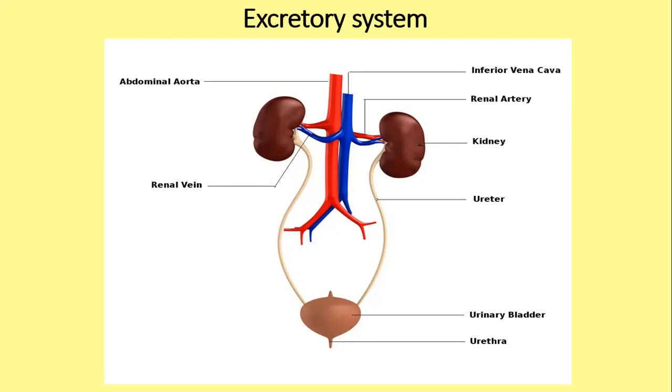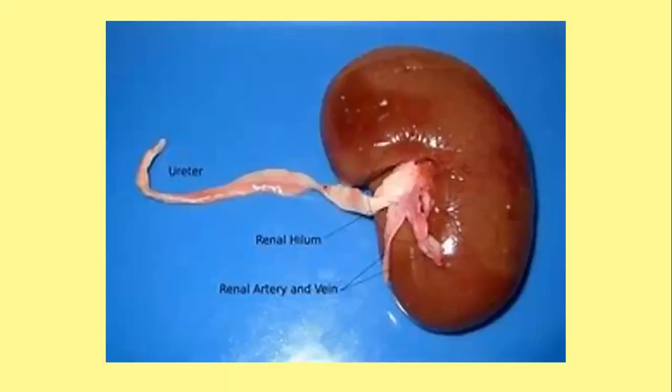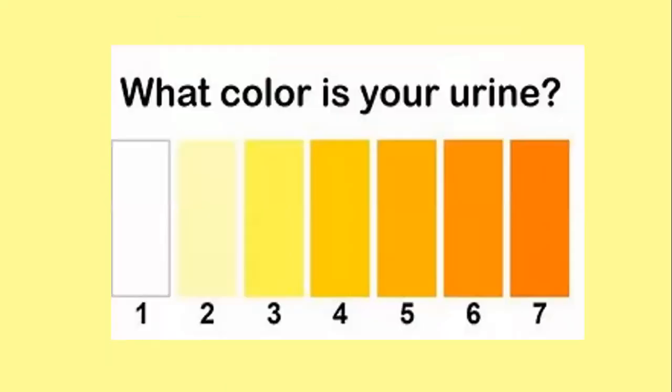And what is the name of the muscles that help you to control? We call them the sphincter muscles. Now, let's get on to the next part of our lesson. Well, children, now let's learn how to maintain a healthy excretory system. Now, if you want to maintain a healthy excretory system, there are certain things that you have to remember.